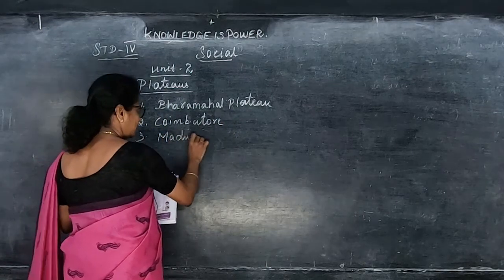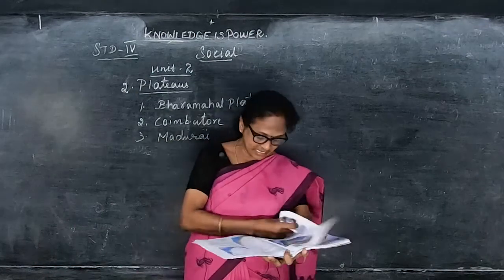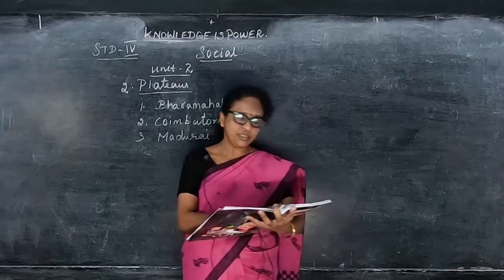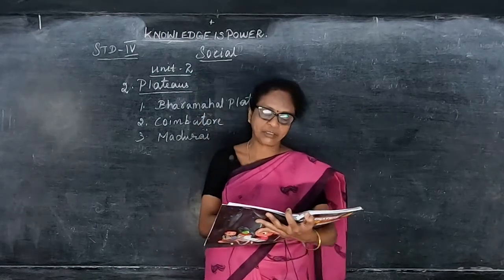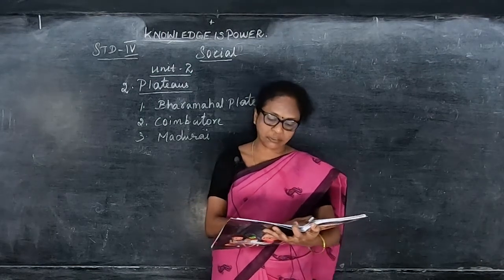Plateau means what? That is the high land. High land is known as the plateaus. So there are 3 plateaus in Tamil Nadu: Baharamal Plateau, Coimbatore Plateau and Madurai Plateau.